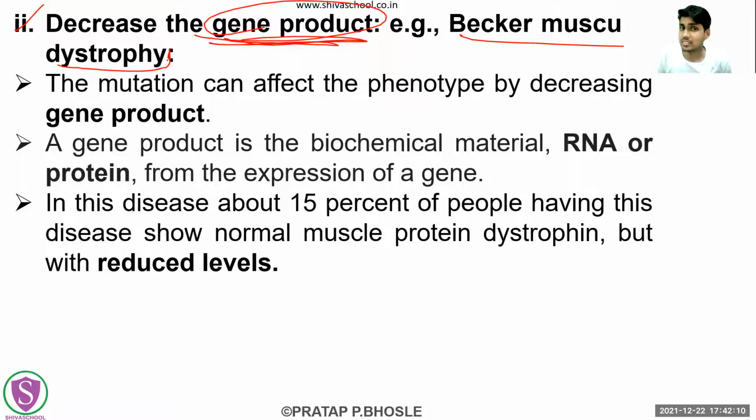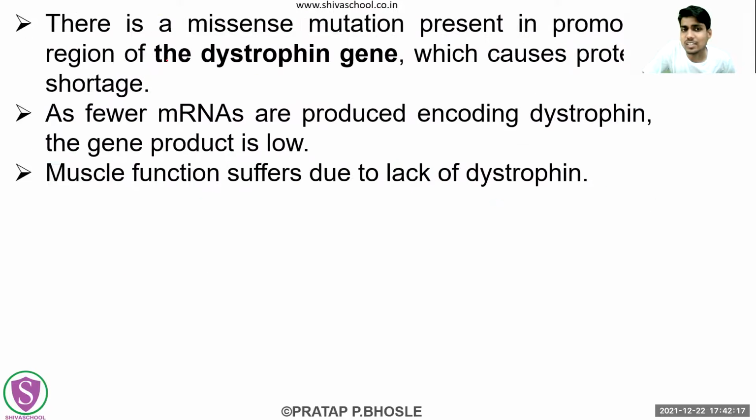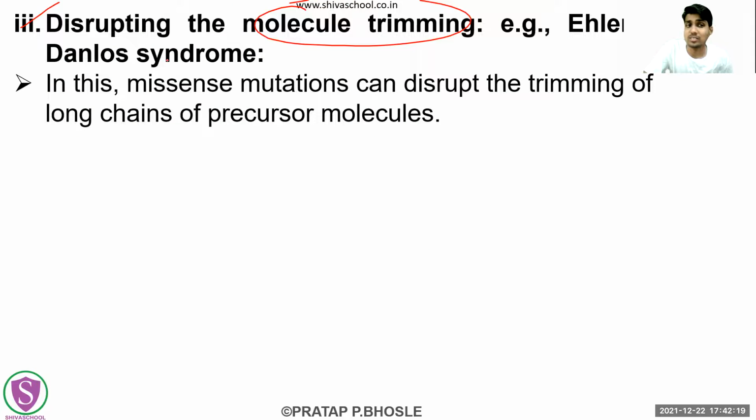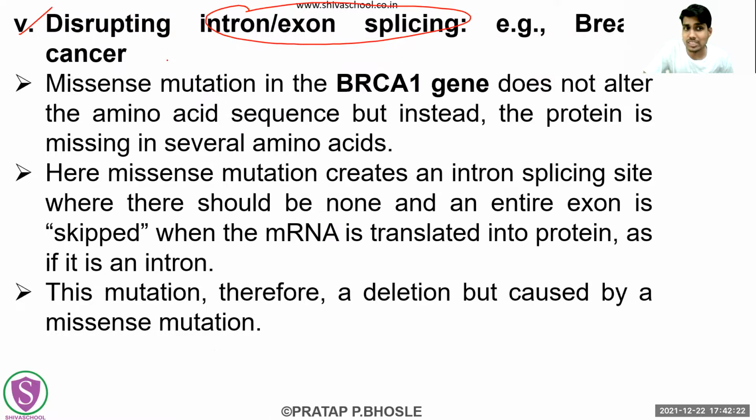Most of the students are going to forget these names: Becker muscular dystrophy, sickle cell disease, then Ehlers-Danlos syndrome, cystic fibrosis, breast cancer.